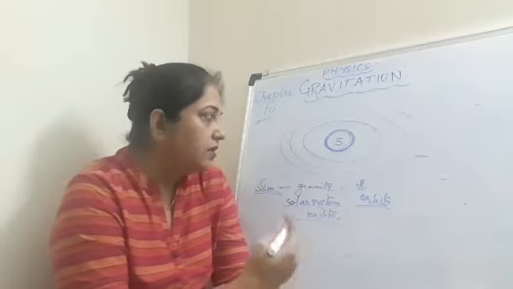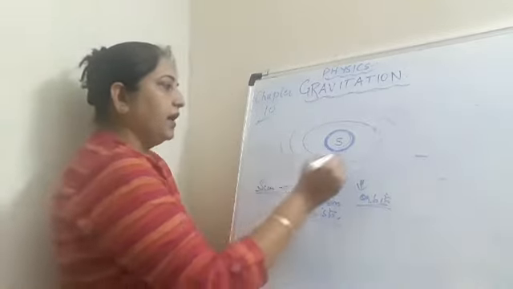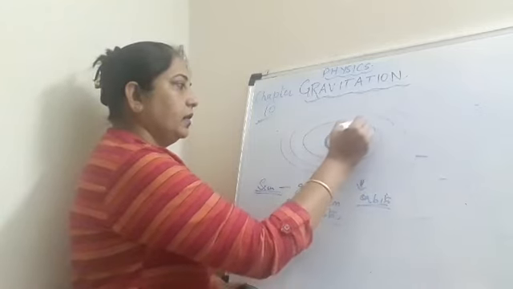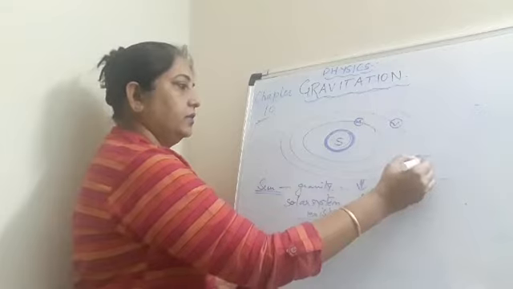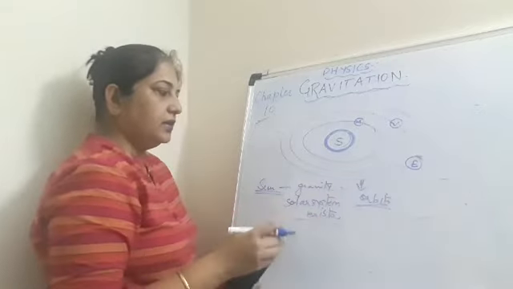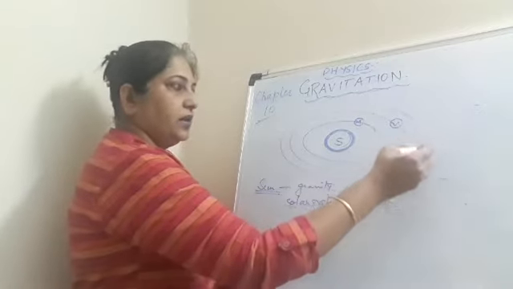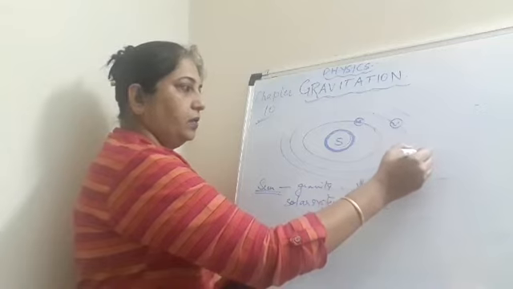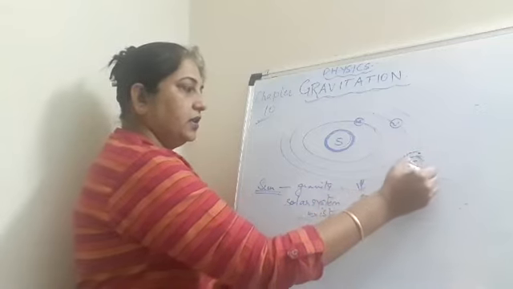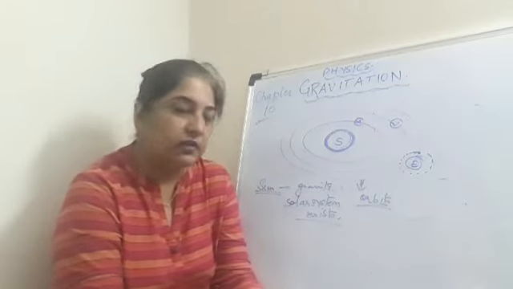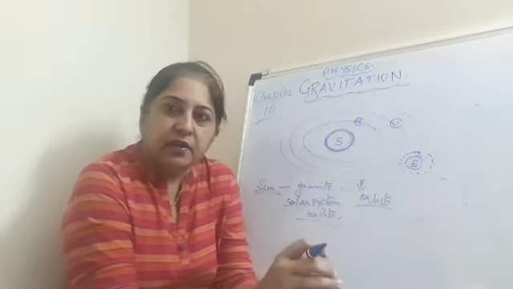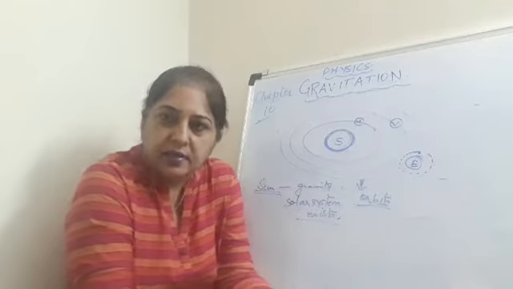Now similarly, if we come to the planet Earth, you know our Earth, the moon revolves around the Earth. Not only Earth has a moon, there are other planets also which have moons. Even Earth has its gravity.